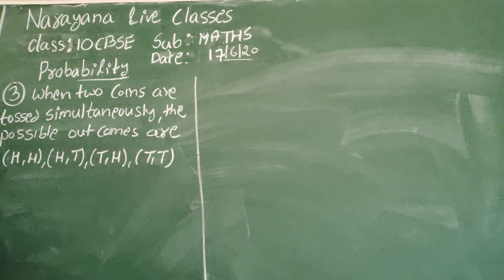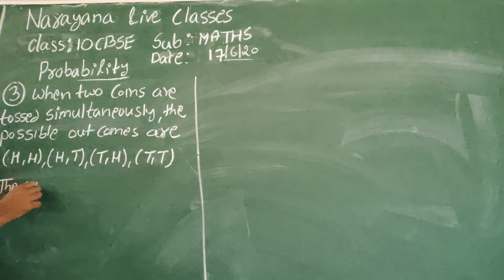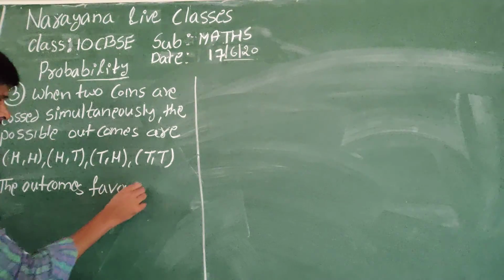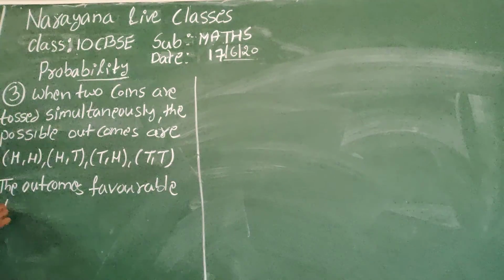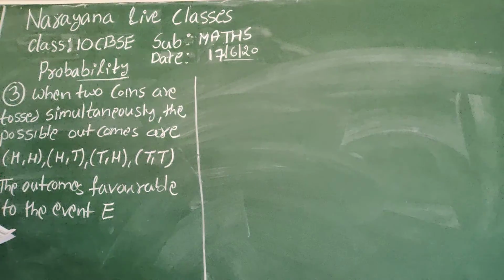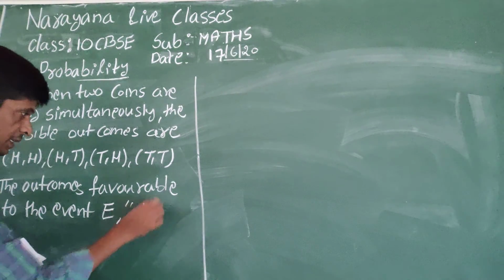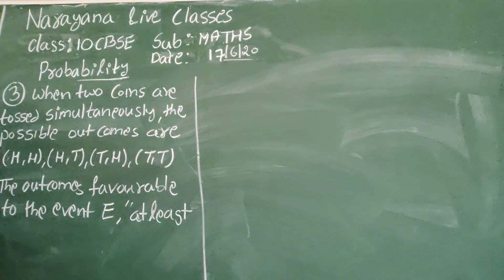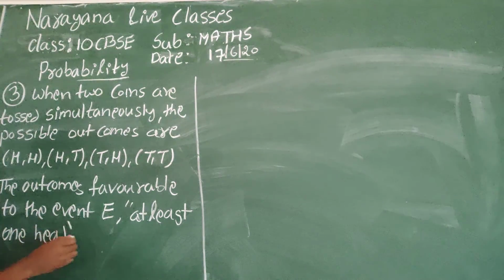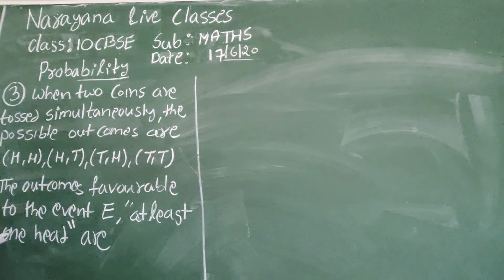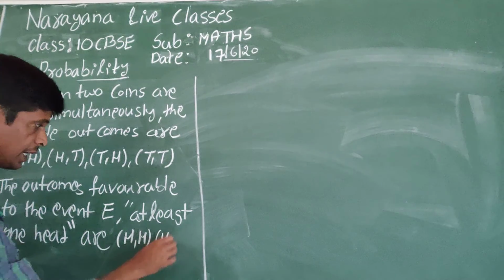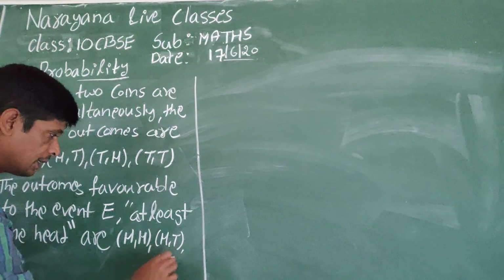The outcomes favorable to the event E, that is at least 1 head, are HH, HT, and one more is TH.